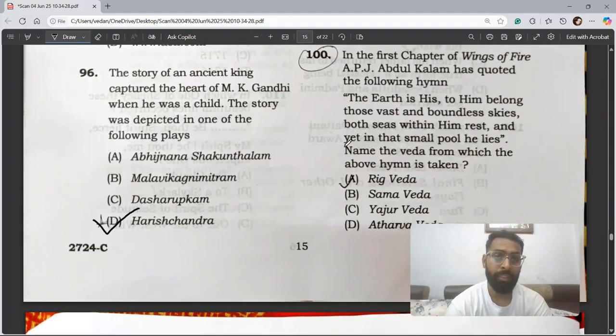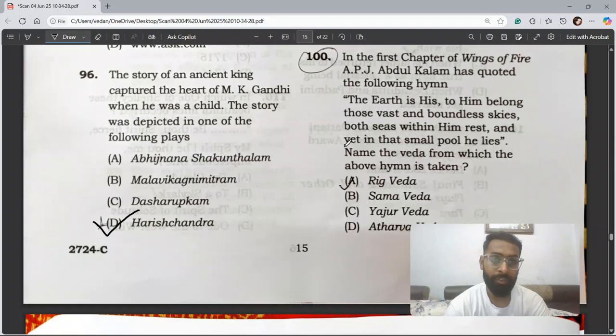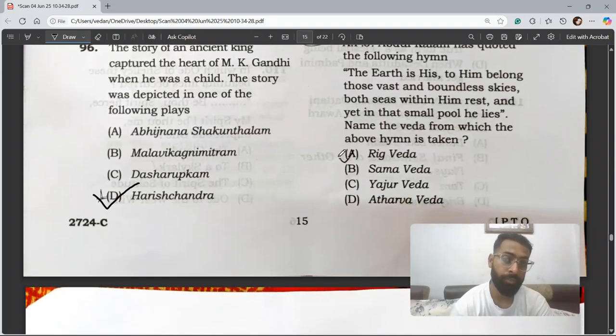Question 100 and the last question of this video. In the first chapter of Wings of Fire, APJ Abdul Kalam has quoted the following hymns. The earth is his, to him belong those vast and boundless skies. Both seas within him rest, and yet in that small pool he lies. Name the Veda from which the above hymns is taken. So the correct answer is Rig Veda. So the question number 100, the correct option is A, Rig Veda.